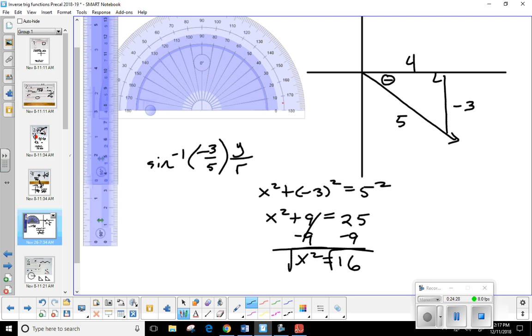Okay. Now, everybody okay with how I created the triangle? How I got the quadrant? How I got the missing side? Is it a 45-45 or a 30-60? Which one do we know for sure it's not? Okay, because 3 does not equal 4. So 45-45 is gone. The answer can't be -45. Is it a 30-60?